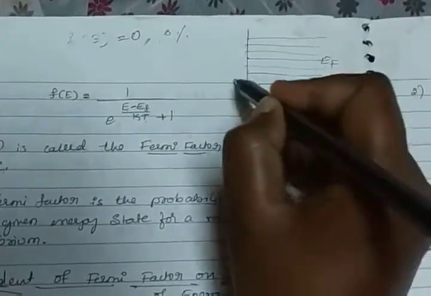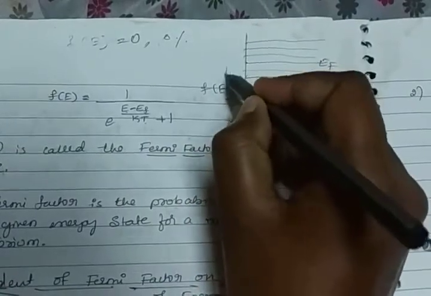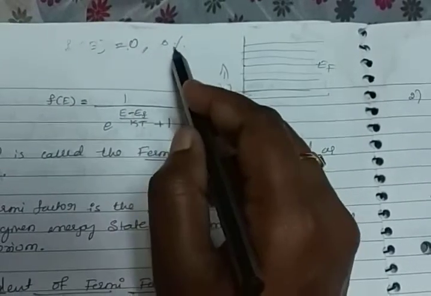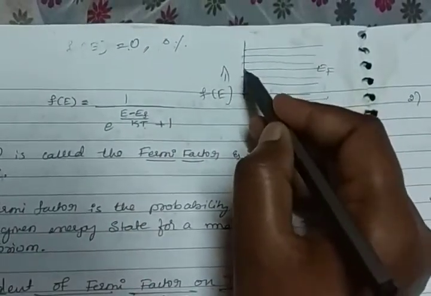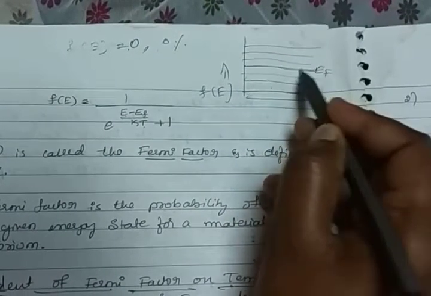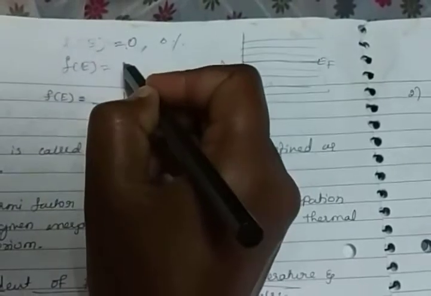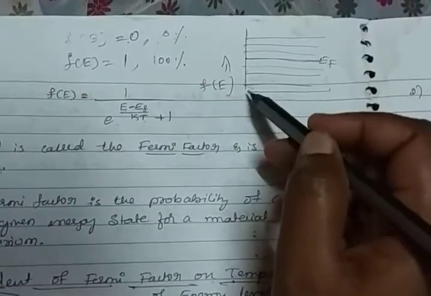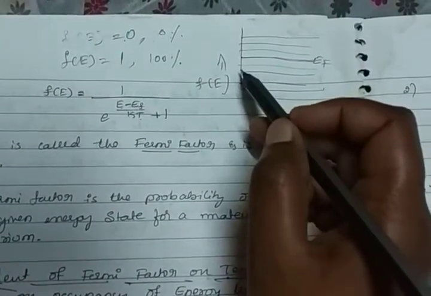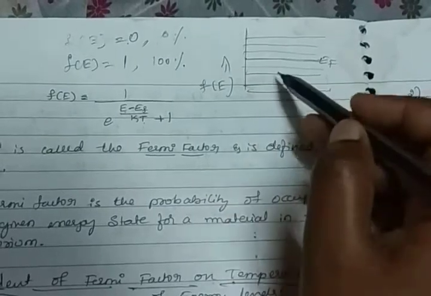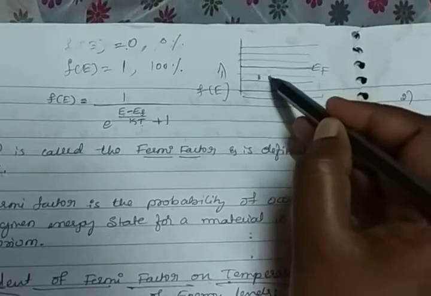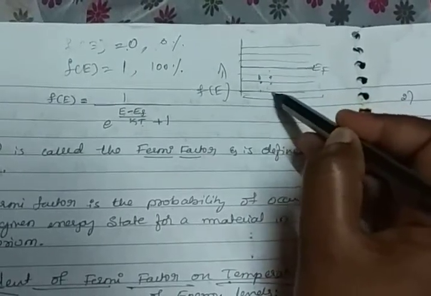So this is f of E. Suppose f of E is equal to 0, it means 0% probability of occupation at energy levels above the Fermi energy, and f of E is equal to 1, it means 100% probability of all energy levels being occupied by electrons. That means below energy levels, all energy levels are occupied by electrons.